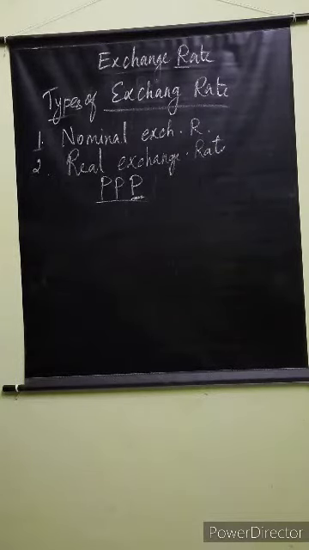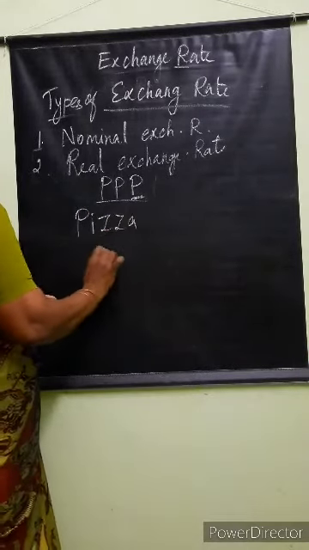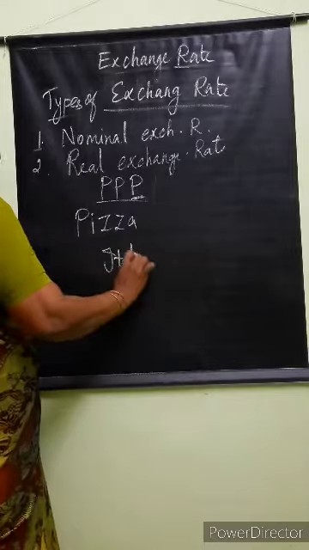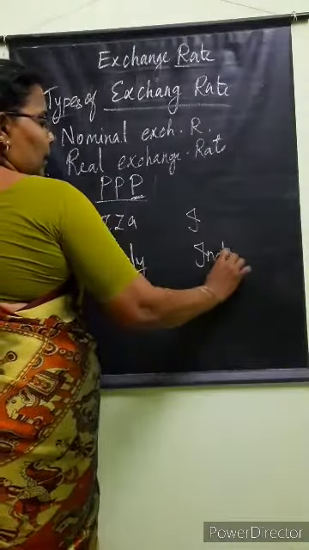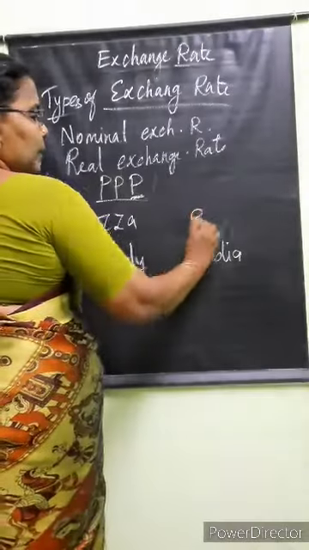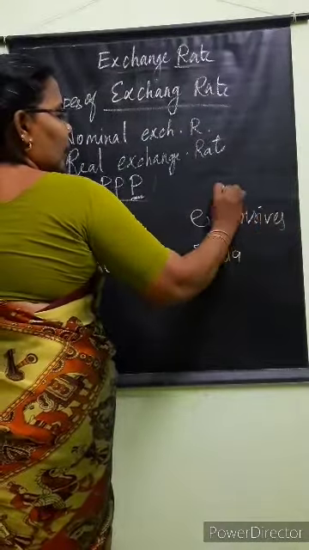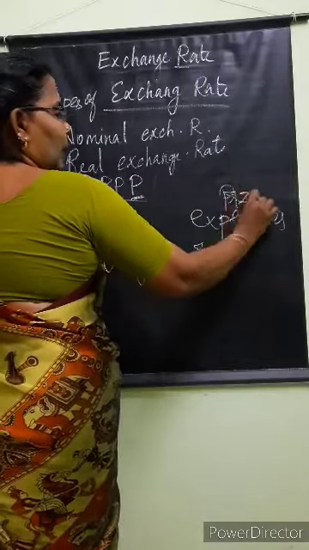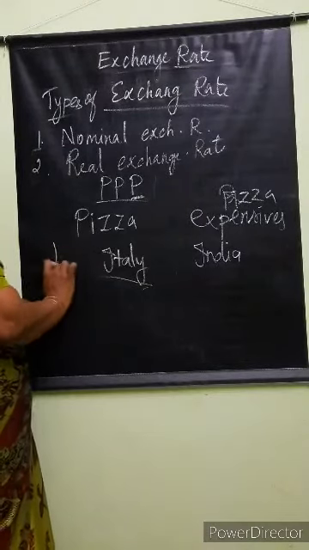Pizzas are the food of Italy. In India, if you buy pizzas, it will be costly, expensive. But as it is a home product of Italy, the cost is low.